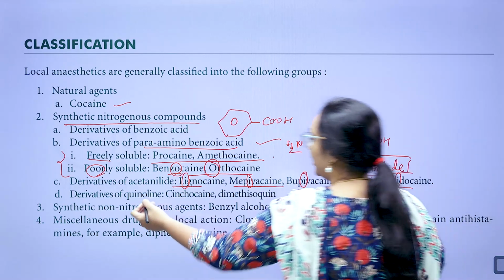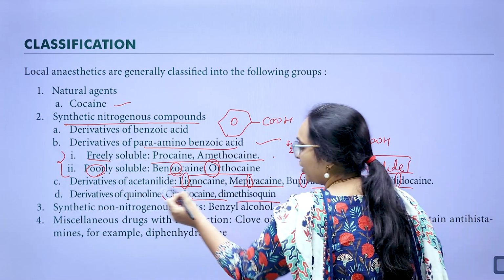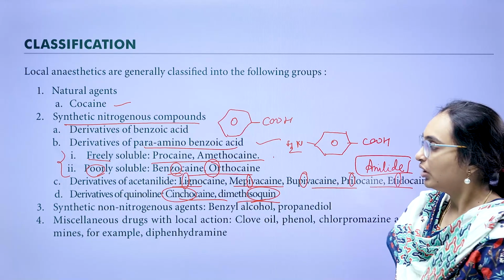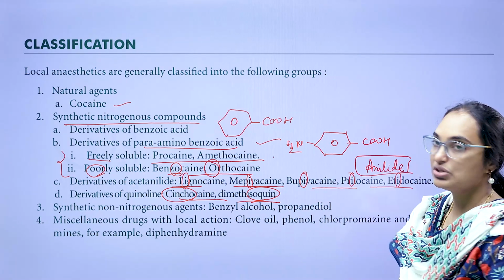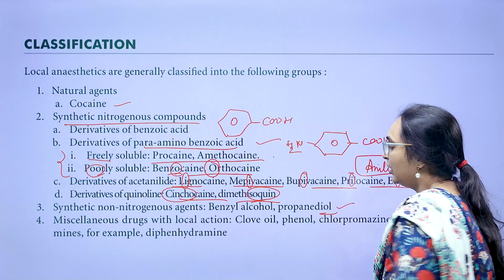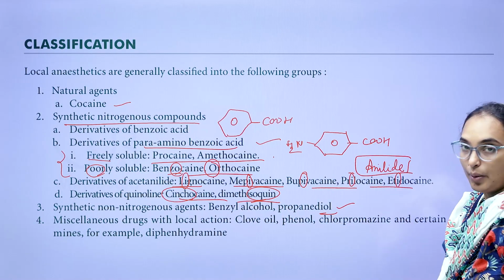Quinoline derivatives you can identify easily: cinchocaine and dimethisoquin, quinoline derivatives. Synthetic nitrogenous drugs all have nitrogen in their structure, and non-nitrogenous substances are benzyl alcohol and propanediol, alcohol-containing drugs.